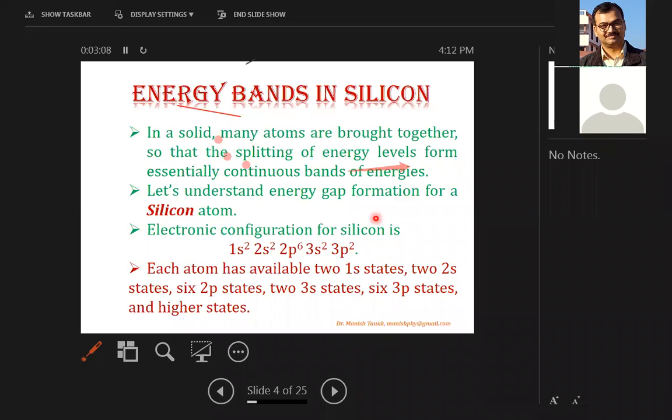As we know, the electronic configuration of silicon is 1s2, 2s2, 2p6, 3s2, and 3p2. There are a total of 14 electrons in this. Each atom in this configuration has states available. For example, in the 1s2 state, there are two states available for electrons. In the 2s state, two states are available, and in the 2p level, there are six states available. In the 3s state, there are two electrons. Again, in the 3p, there are six states available, and also the higher states are available.